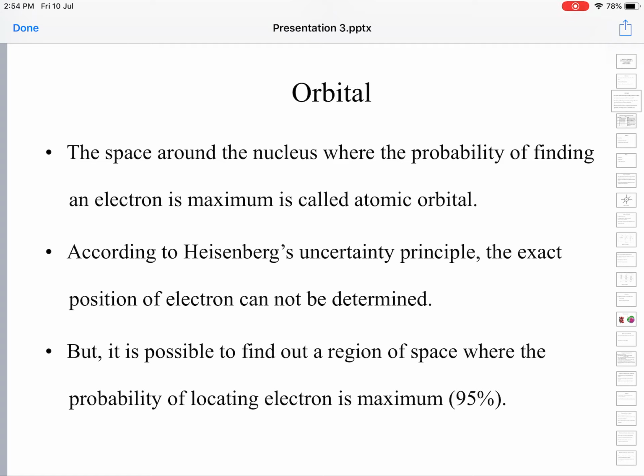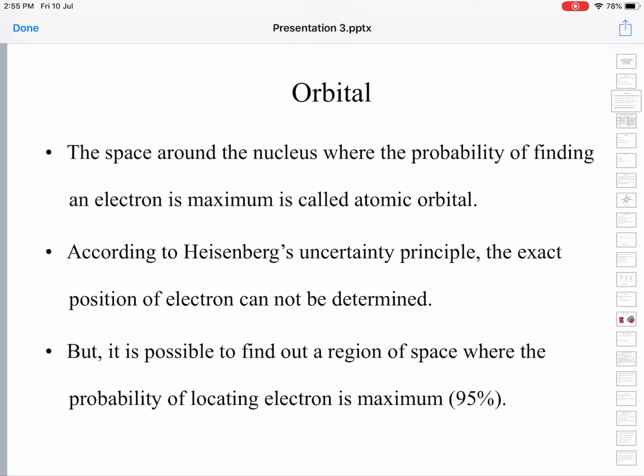According to Heisenberg uncertainty principle, the exact position of an electron cannot be determined. So, we talk only in terms of the probability of finding an electron in a given space and time, not exactly at a given position and time.